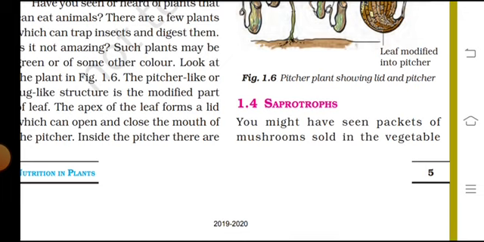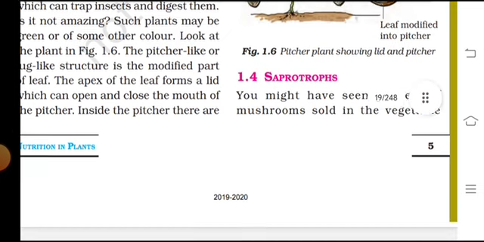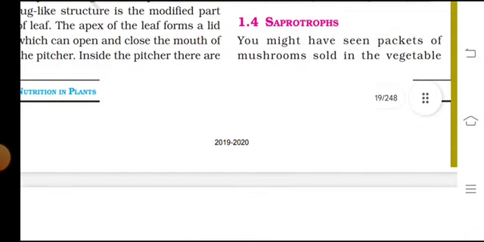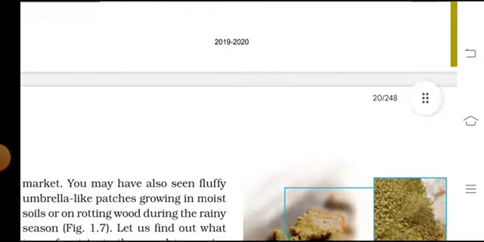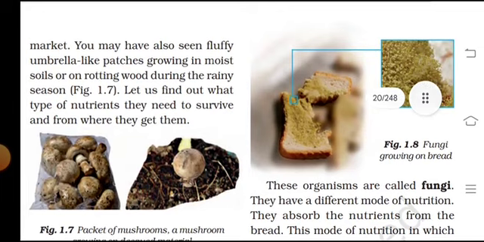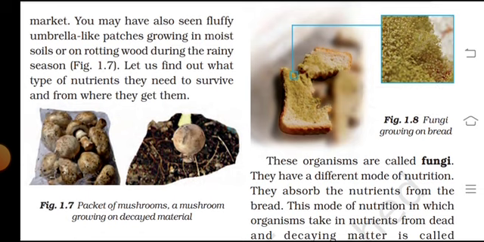Saprotrophs. You might have seen packets of mushrooms sold in the vegetable market, and you may have also seen fluffy umbrella-like patches growing in moist soil or on rotting food during the rainy season.